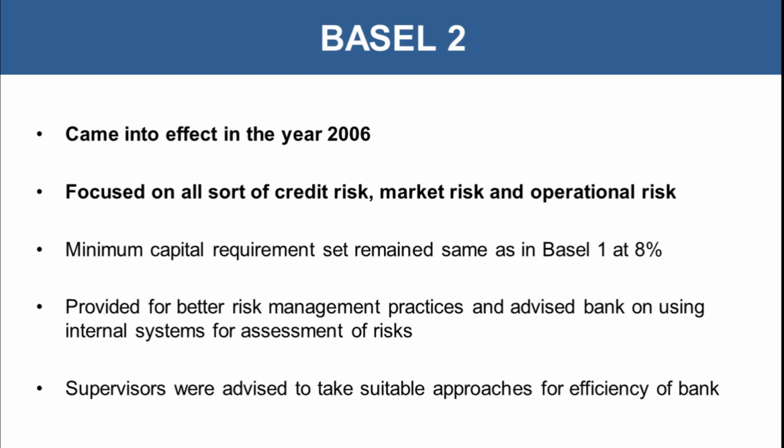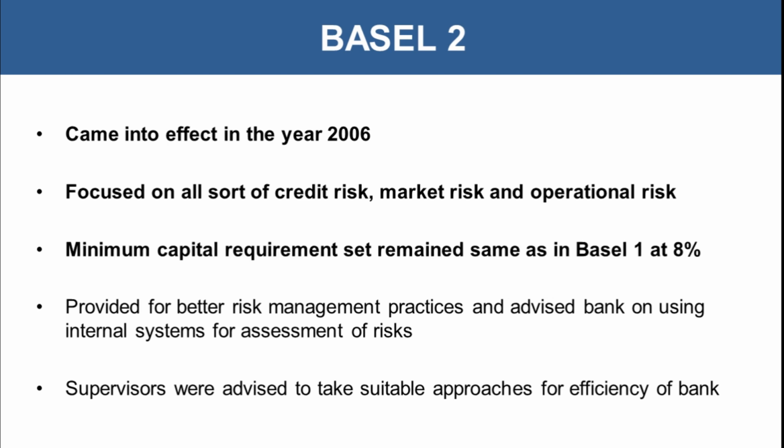So Basel II said that we need not focus only on credit risk. There should be other risks taken into consideration like market risk and operational risk. So altogether, considering all these three risks, the capital requirement should be set. And here the minimum capital requirement remains same at 8%, but it was on the basis of all three risk components taken into picture: credit risk, market risk, as well as operational risk. So when we are assigning the risk weight to different asset, all these three risks were related.